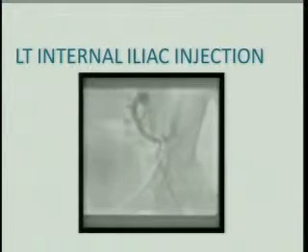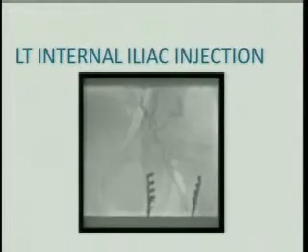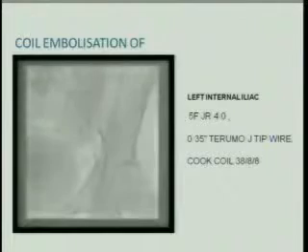And this is the left internal iliac artery being selectively engaged. And then the left internal iliac artery was engaged with a 5 French Judkins catheter, using a 035 Thermo J-tip wire, and a Cook's coil 038 8x8 was embolized. And this is the closure of the internal iliac artery.